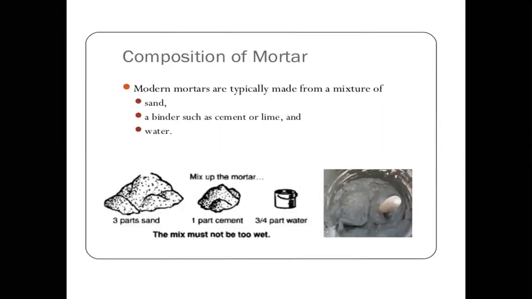Next is the composition of mortar. Mortar is a mixture of sand, cement or lime, and water. Here the mixture is given as 3 parts of sand, 1 part of cement and 3/4 part of water, and then a paste is prepared. This paste is called mortar.